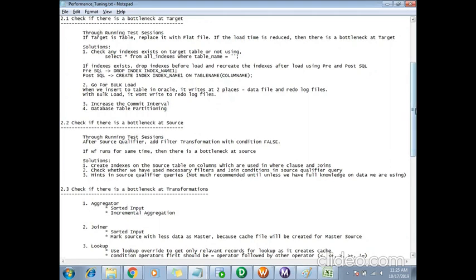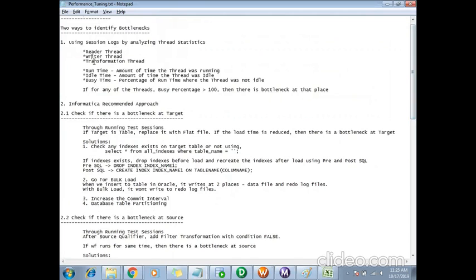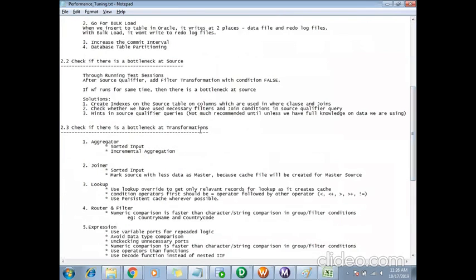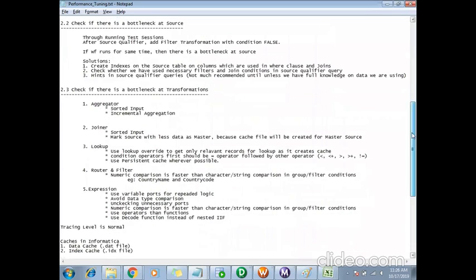As I told, we had three threads: reader thread, writer thread, transformation thread. We saw the reader thread, that is nothing but the source, if we have a bottleneck, what we have to do. Writer thread, that is target, what we have to do. Next is transformation. Check if there is a bottleneck at transformations. If there is no bottleneck at the target and source, then obviously we have performance issues or bottlenecks at the transformation. So what we can do to improve the performance at the transformation level is, for a few transformations we can do performance tuning.